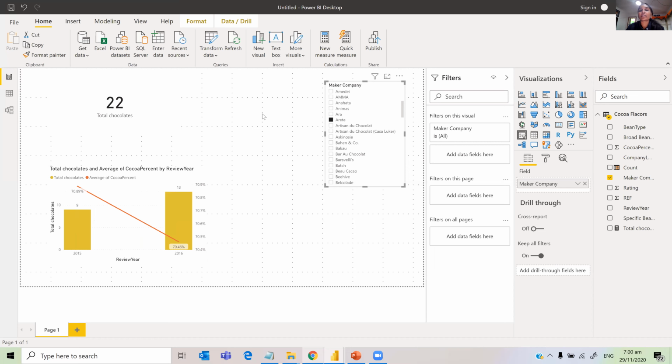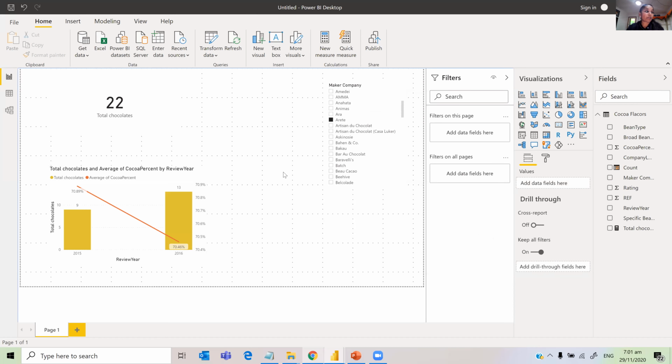So you can create some bookmarks out of this and then do some analysis. For this, the cocoa percentage was 70.89, and this is also 70.89. But the number of chocolates reviewed are 9 and 13, something like that. So any questions about slicer visual? Have you understood what slicer visual is doing here? Okay, because no questions, we can carry on.